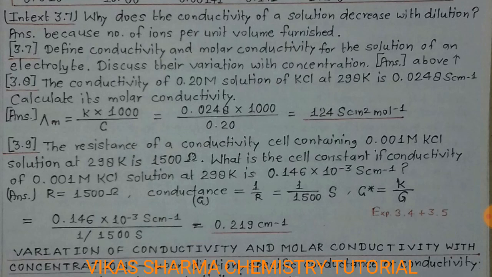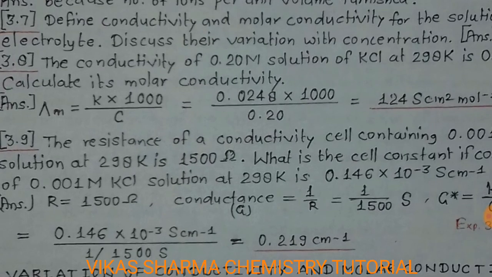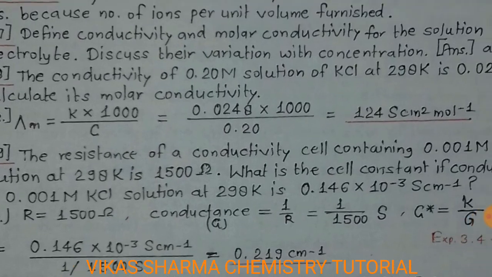3.8 The conductivity of 0.20 molarity solution of KCl at 298 Kelvin is 0.0248 Siemens per centimeter. Calculate its molar conductivity. So you know student, lambda m is equal to K multiplied by 1000 divided by C. We put the value 0.0248 multiplied by 1000 divided by concentration 0.20 molarity in the given numerical. So the answer is 124 Siemens centimeter square per mole.